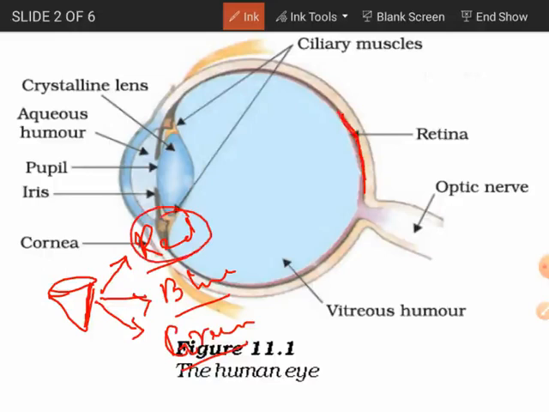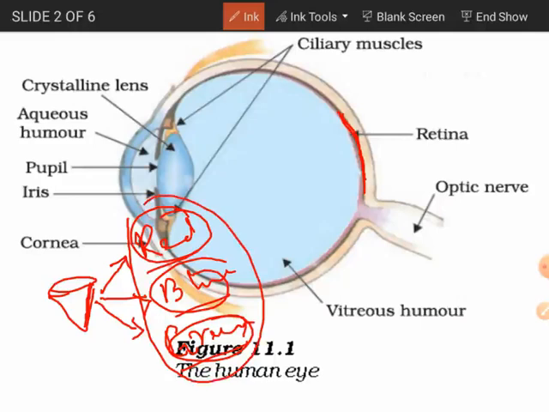Depending upon the mixture in different proportions of these three types of cone cells, we can see all the other different colors in nature. We can see yellow, we can see pink, depending upon these three primary colors. In your color television screen also, there are three different primary colors, and depending upon the mixture of these three colors in definite proportions, all other colors can be obtained.